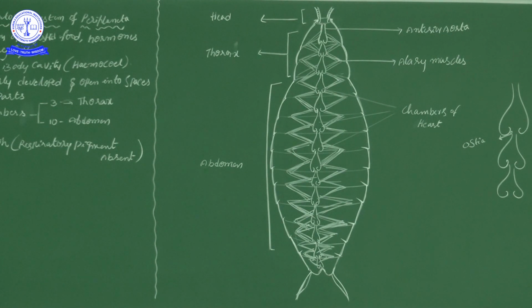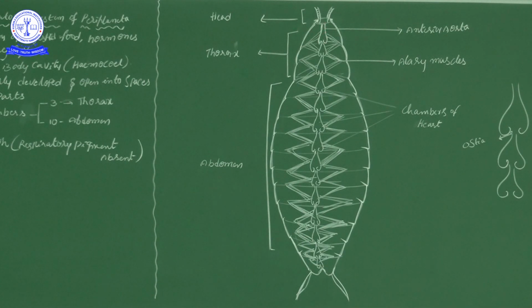See, here in the 13 chambered heart, 3 chambers are in the thorax and 10 chambers are in the abdomen. At the top of the heart, one blood vessel will come out. That blood vessel is named the anterior aorta. This part we call anterior, and this part posterior. So the anterior aorta is allowing the heart to omit the blood into the body cavity. Through the anterior aorta, blood will come out.